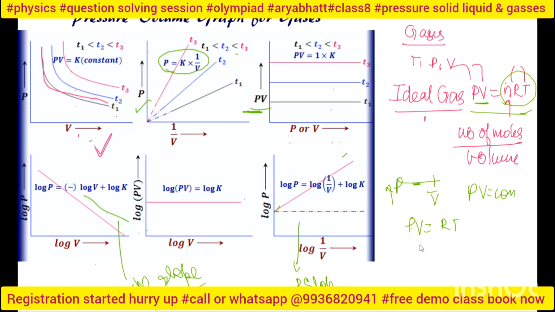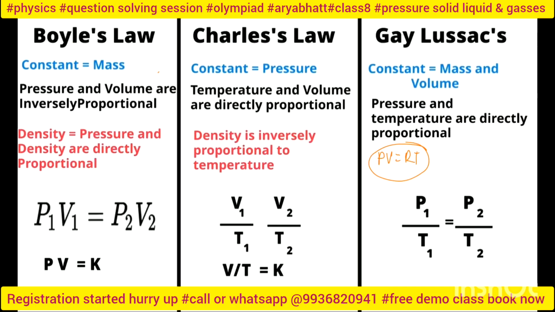That's why, initially, I first tell you this equation. Now see the laws. You have to remember the laws well, then only you can solve the question. Okay, see what Boyle's law is: the mass is constant. Boyle's law says the mass is constant, so PV is equal to a constant quantity. K is your constant. So when something is constant, what will I do? P1 V1 is equal to P2 V2, because this is a constant quantity, right?